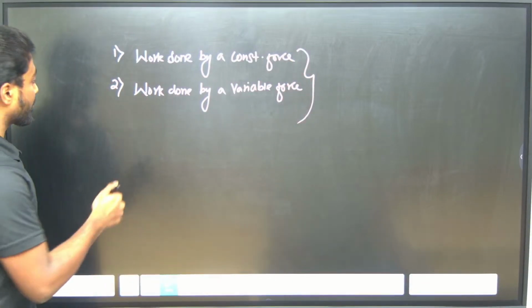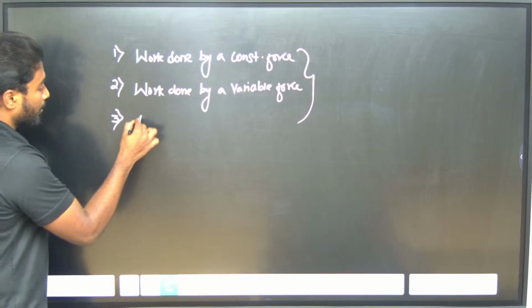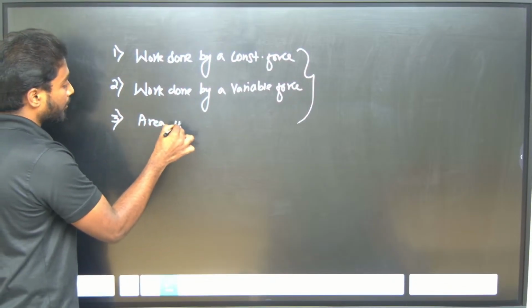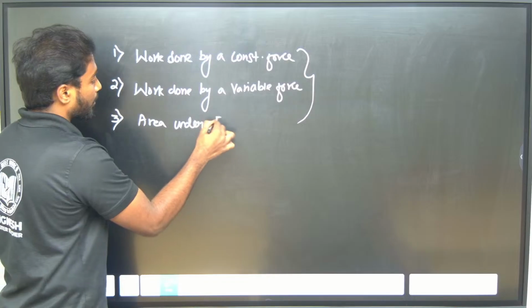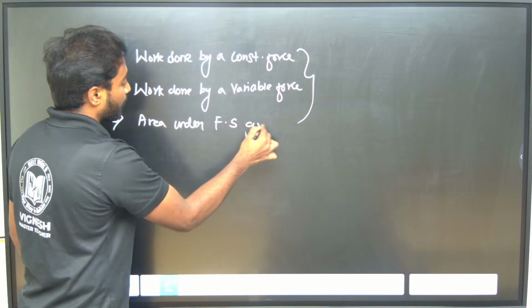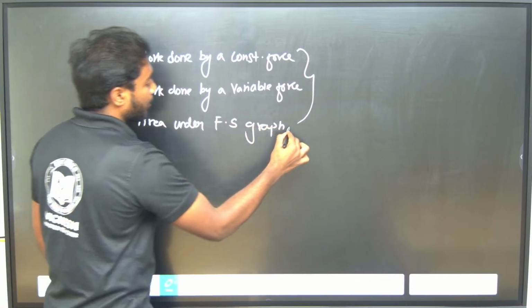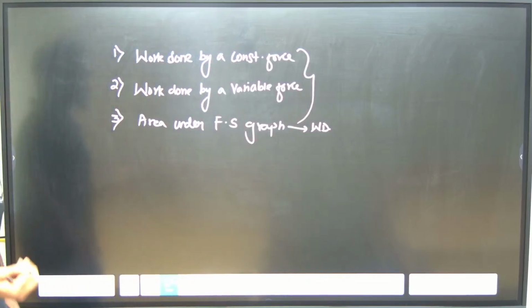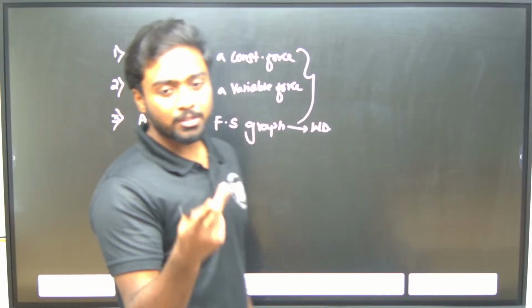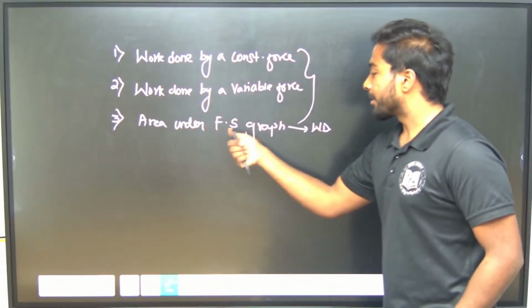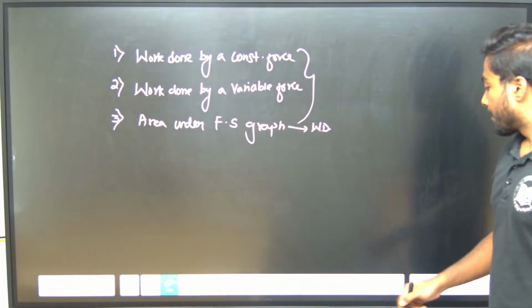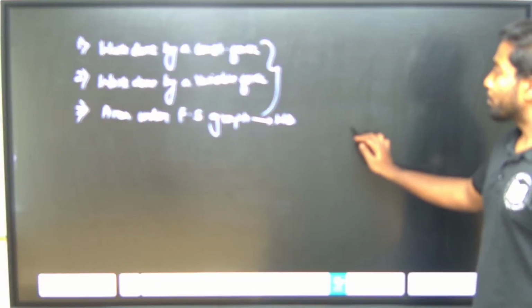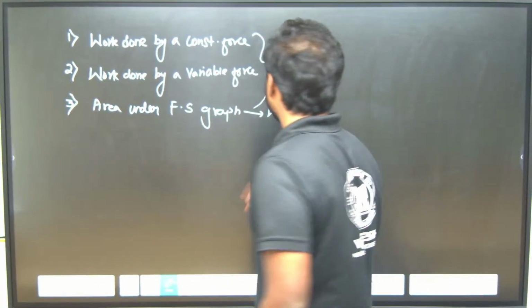Next, one more condition is there: area under the F-s graph gives work done. So there are three types. Two types we have discussed. The third type is area under the F-s graph gives work done. So how we can calculate, we will see.